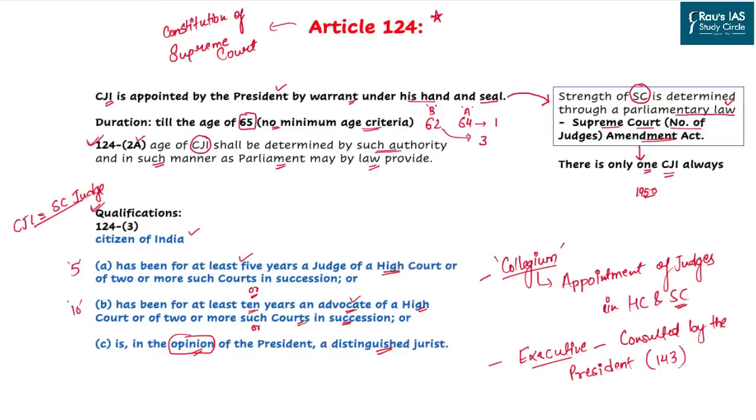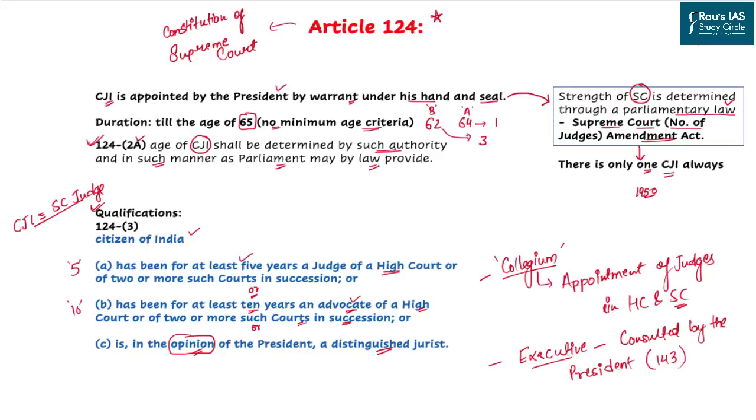As far as Article 124 is concerned, Article 124 talks about the constitution of the Supreme Court. This is the prime article with respect to the functioning of the judiciary in India at the union level.